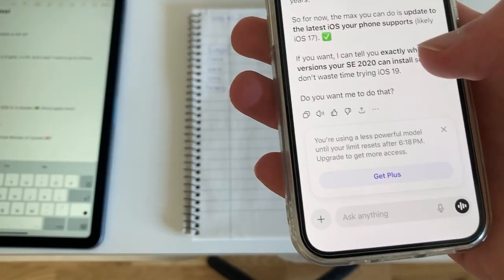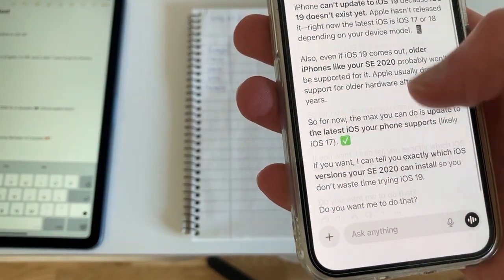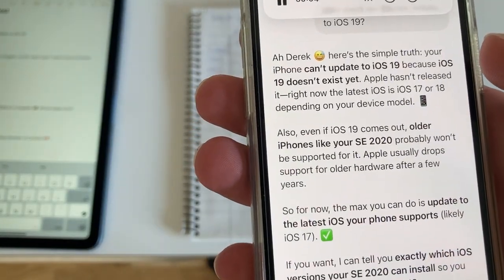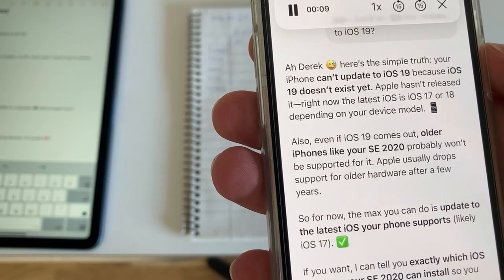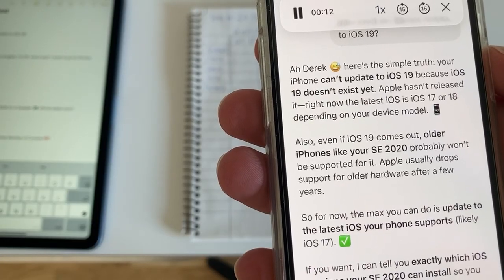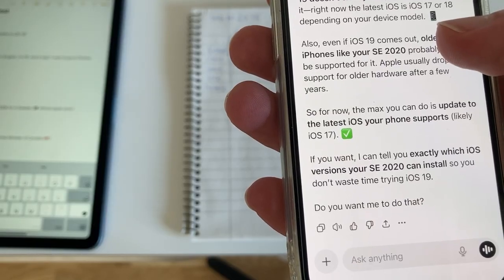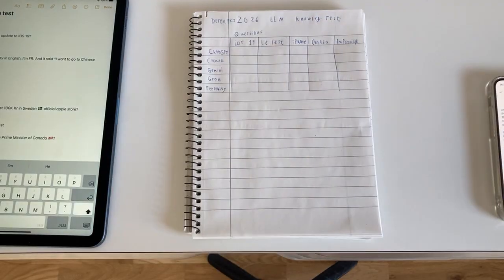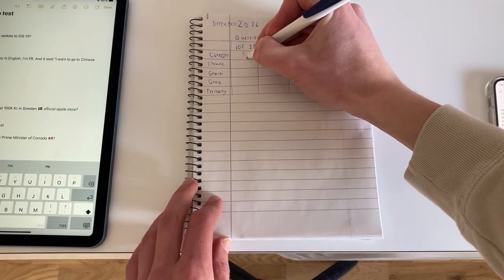Okay, so this is what we got. Derek, here's the simple truth. Your iPhone can't update to iOS 19 because iOS 19 doesn't exist yet. Apple hasn't released it. Right now, the latest iOS is iOS 17 or 18, depending on your device model. Also, even if iOS 19 comes out, older iPhones like your SE 2020 probably won't. Okay, so as you can see, the iOS 19 isn't here yet, according to ChatGPT. So obviously it will never be released. So ChatGPT lost on this one.